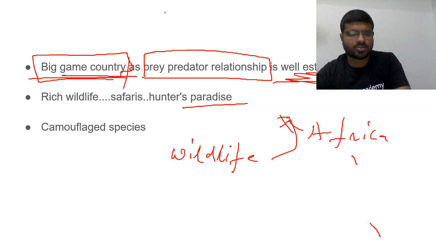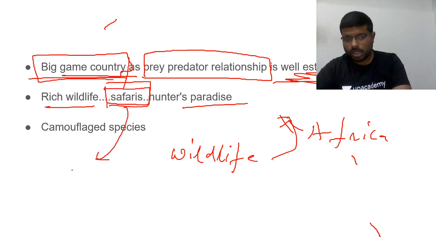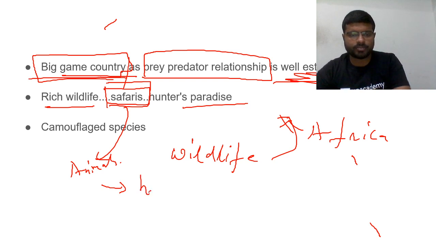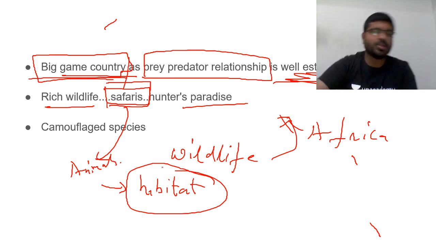What are safaris? What is rich wildlife and what are called safaris? Safaris are nothing but places where we are able to see animals at their original habitat. We go to places where the habitat of animals is located.